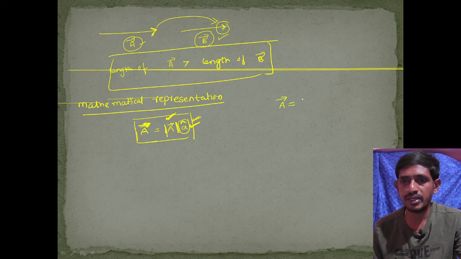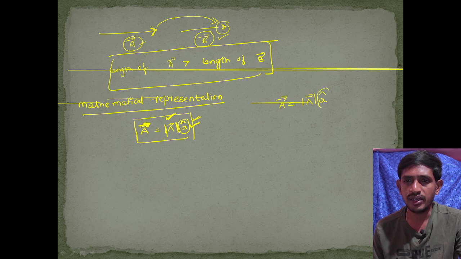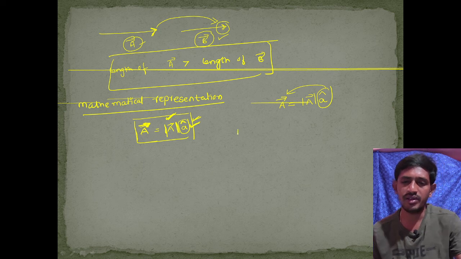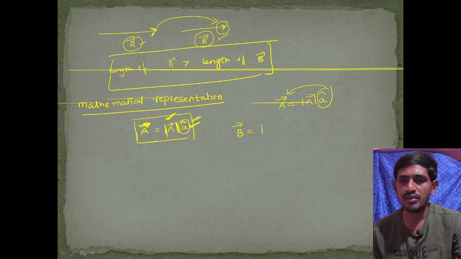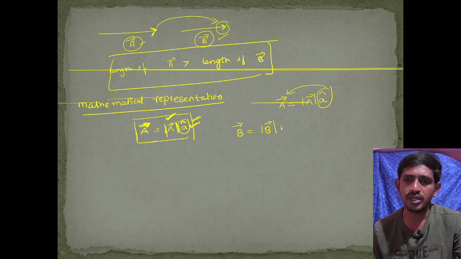So A bar is equal to the magnitude of the vector A bar, times the direction of the vector, which is given by the unit vector. For example, if we take a B bar vector, how do we represent it in mathematical form? First write the magnitude of the B bar vector, and also the direction of that B vector, which is given by the unit vector.